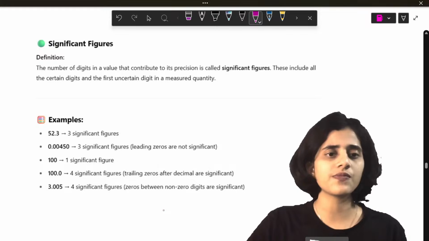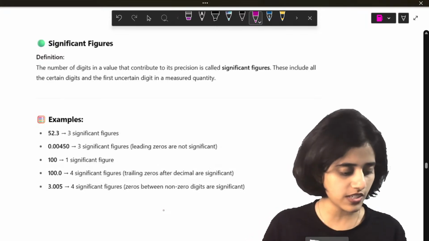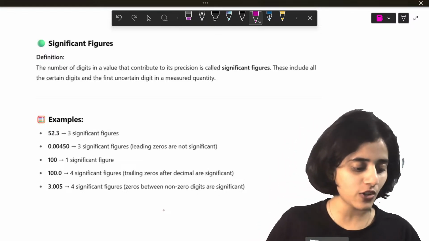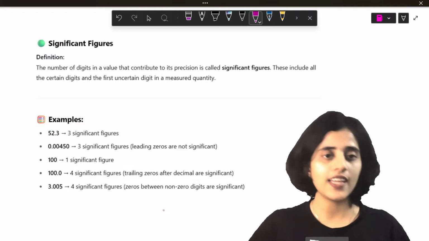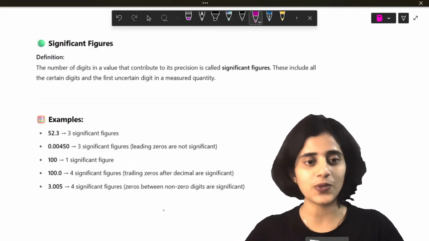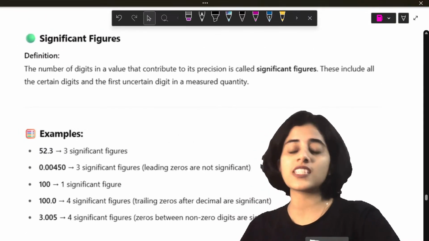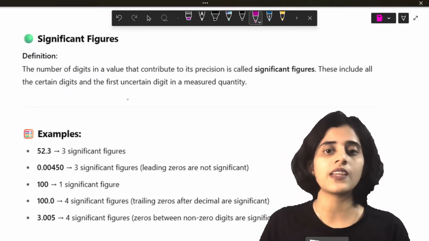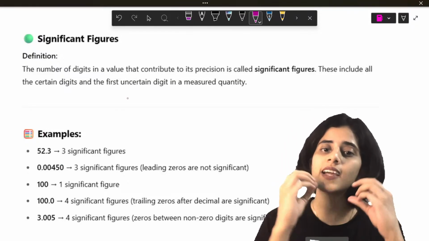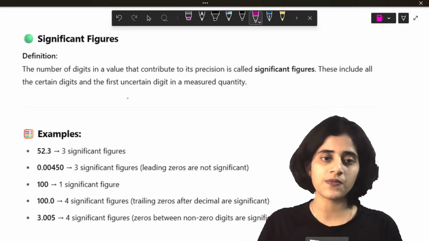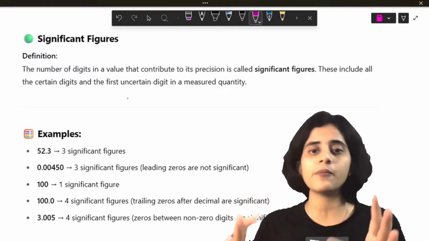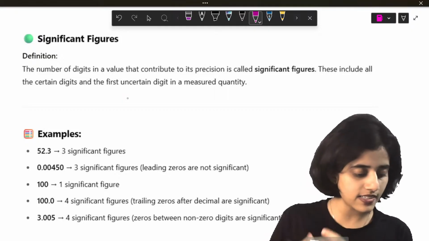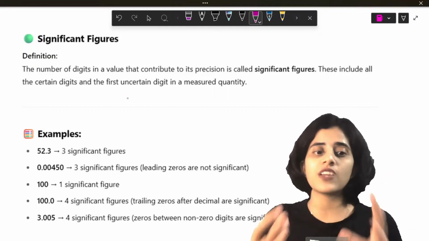These are all things. Okay, next, final and most important part. I mean, everything is important, but one major part of this chapter is significant figures. Significant figures and errors are very important from the KCET point of view as well. So significant figure is basically the number of digits that are significant. In any number, there are certain digits that are significant, certain digits that are not significant. So the ones that are significant are significant figures.